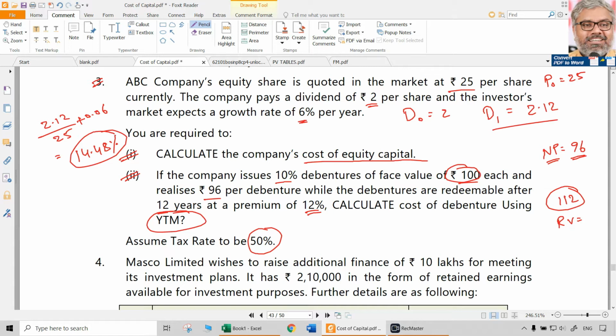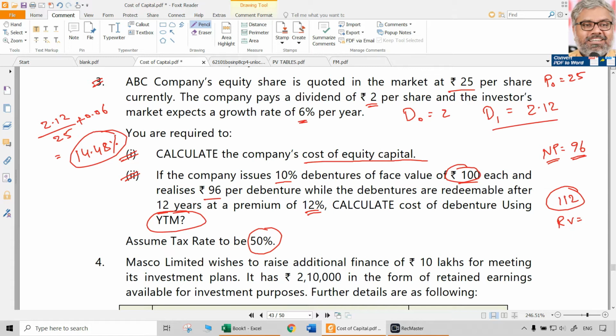So we have to use that. Means time value of money has to be considered. In other words, we have to calculate IRR: at what discount rate, if we discount these cash flows, will the NPV become 0? Which means the present value of the future cash flows will be equal to 96.